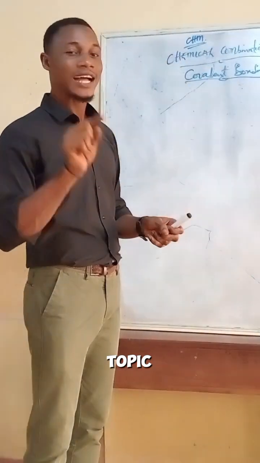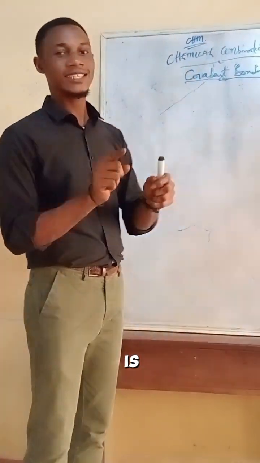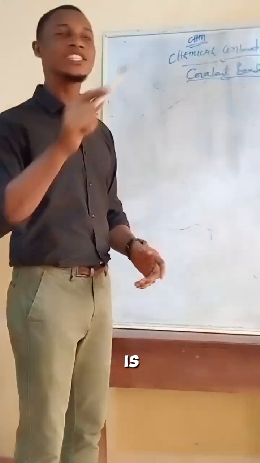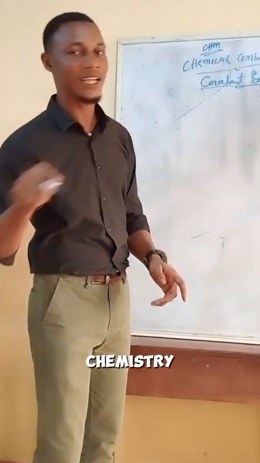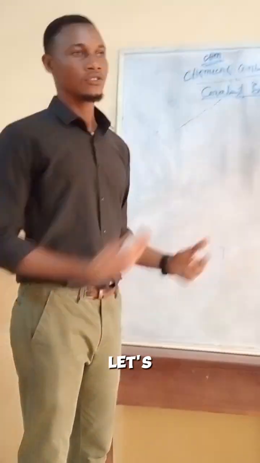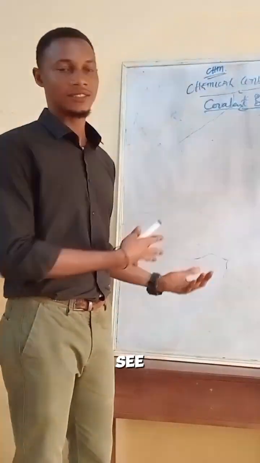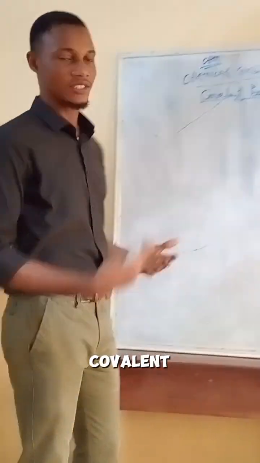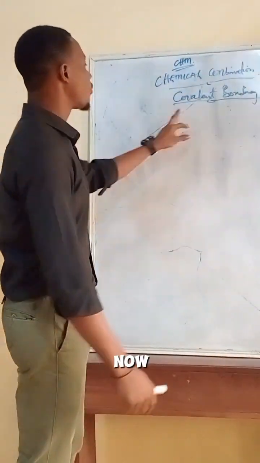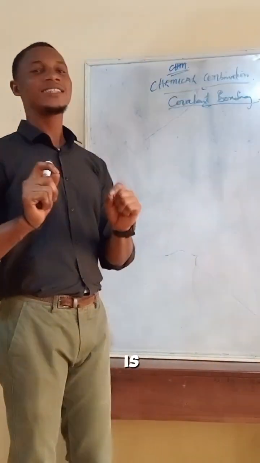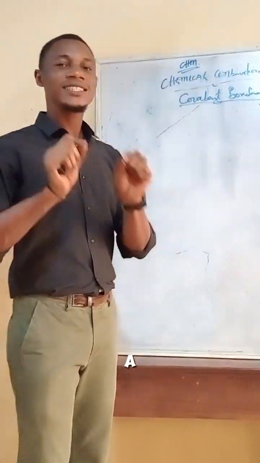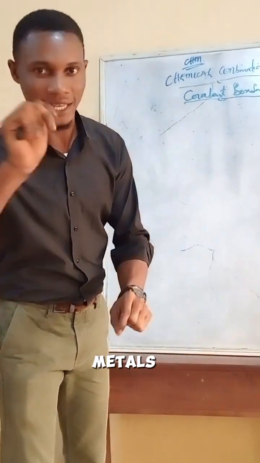And another topic which is very important, that is a pre to organic chemistry, is that of hybridization. But there is no how somebody will understand organic chemistry without understanding covalent bonding. So let's go and let's see what is happening in covalent bonding. Covalent bonding, it is a type of a bond. In simplicity, it is a type of a bond that exists between two non-metals.